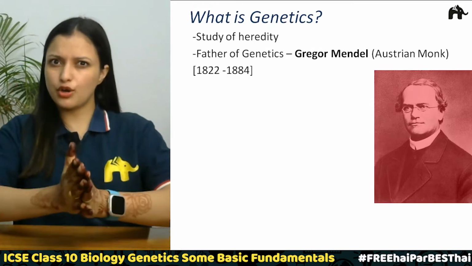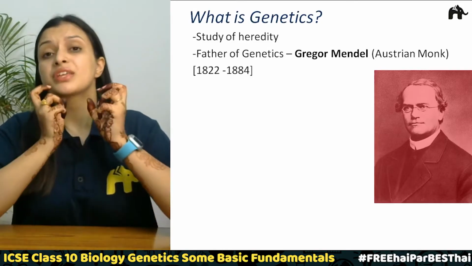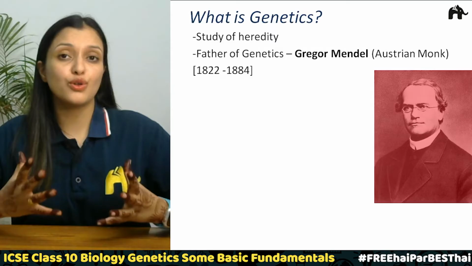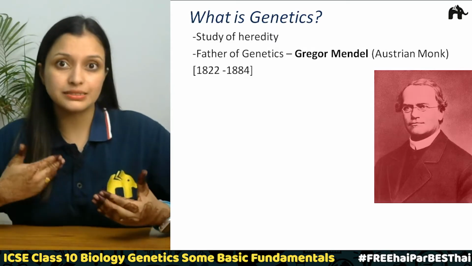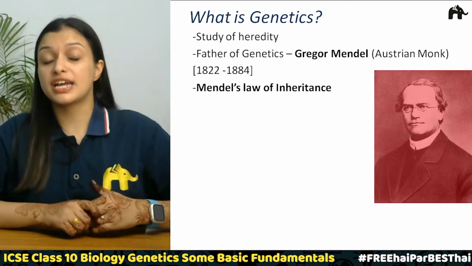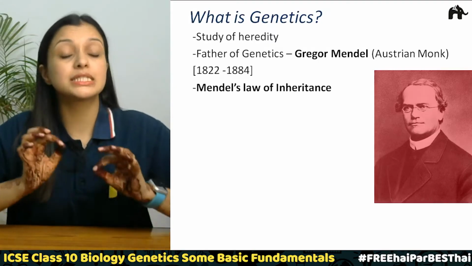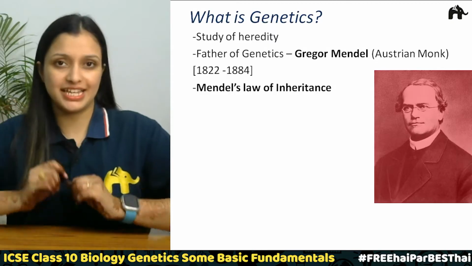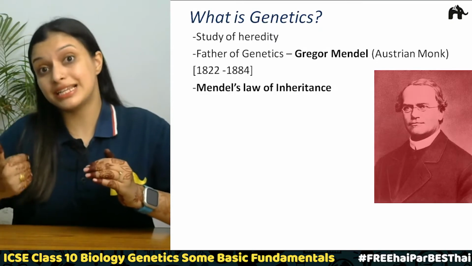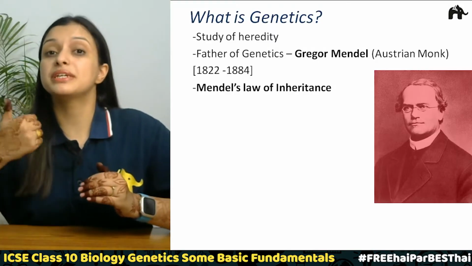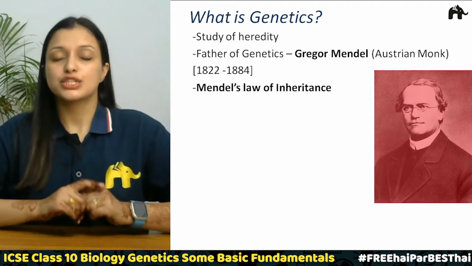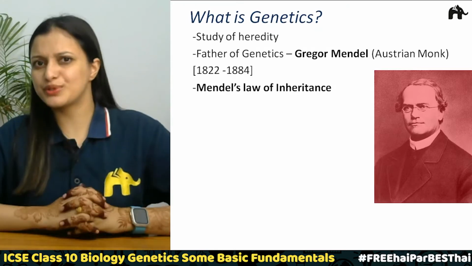He did all his experiments in that garden where he studied various laws, various characters, the transmission of characters, and now at this point of time they are called Mendel's laws of inheritance. These are very, very important, and these laws tell us how the characters are being passed and how they are expressed in the offspring. Correct? I hope this short story was clear.